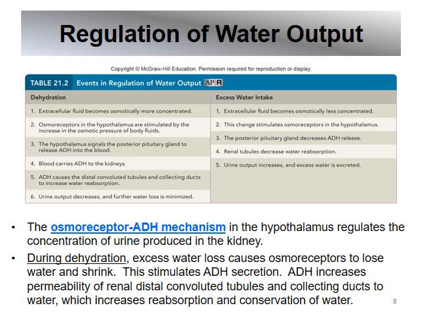In the hypothalamus, the osmoreceptor ADH mechanism regulates the concentration of urine produced in the kidney. During dehydration, not enough water, excess water loss causes these special cells, these osmoreceptors, to lose water and shrink. So it's basically stimulating them. As a result, ADH is secreted by the hypothalamus. Well, remember, it's made by the hypothalamus and released by the posterior pituitary. ADH increases the permeability of the collecting ducts so water can come out and go into the capillaries so that you can send the water to the body.